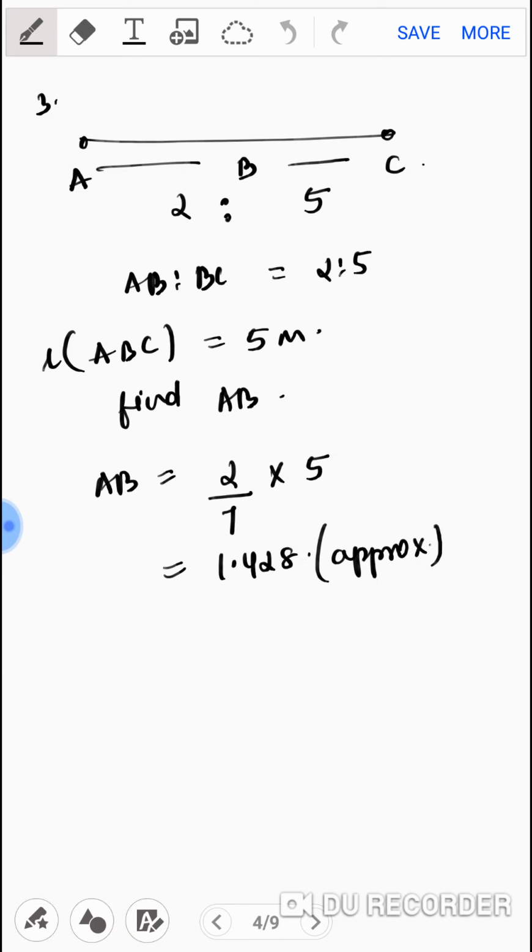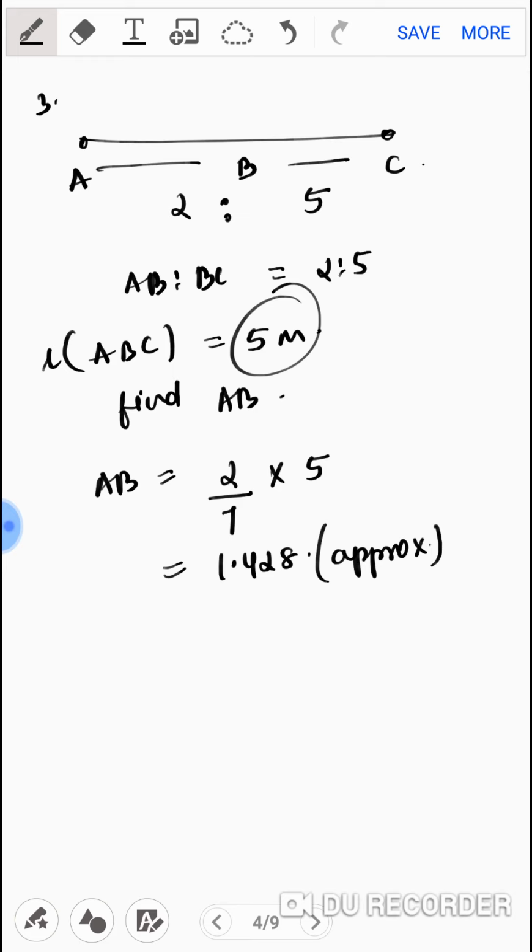Number 3, the length of a straight line ABC. So there is a straight line ABC, as you can see in my figure, and the ratio between AB and BC is given to you as 2:5. So what will be AB upon AC? It will be 2:7. So that's what we want. We have to find the length of AB if the length of the complete ABC is given as 5 meters.